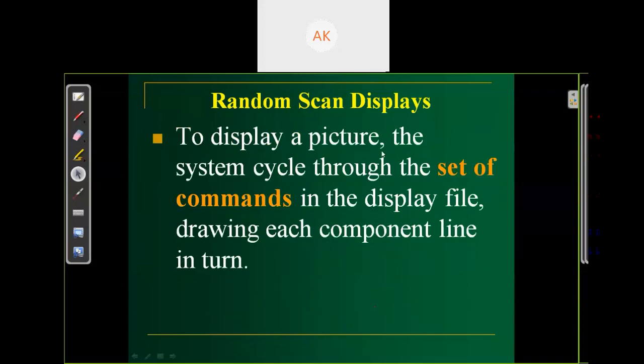To display a picture, the system cycles through the set of commands in the display file, drawing each component line in turn. Means if we want to display a particular image, we store it in our memory as a set of line commands. How do we draw a line? We just store two point values, the initial point and the last point, and just connect these two points using some kind of mathematical equation. If given the initial and last point, we can apply a line equation and draw the line.